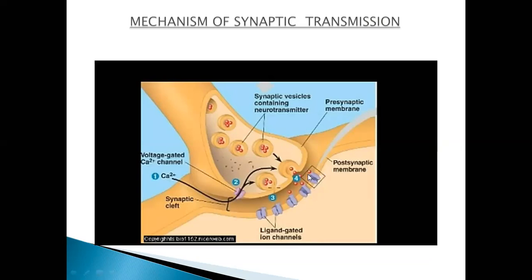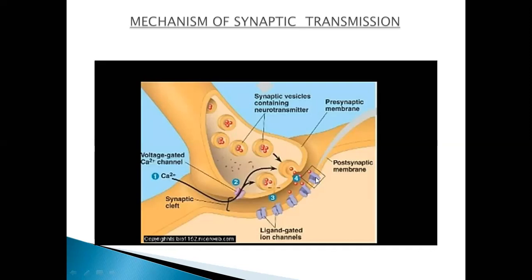Depolarization is also here. Sodium ions are also moving inside, right? And hence the neurotransmitters come and attach on these receptors, and it also moves inside. Now it is present here, right? It needs to be removed from here because we need to let in the other neurotransmitter.